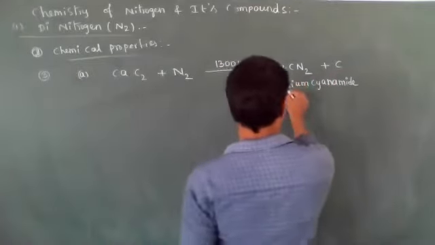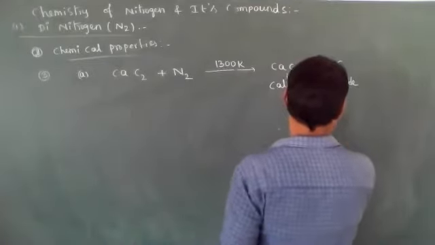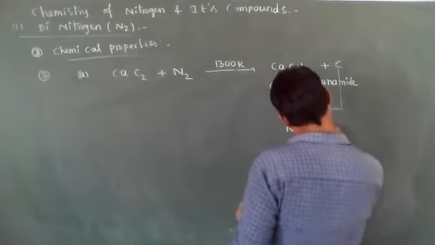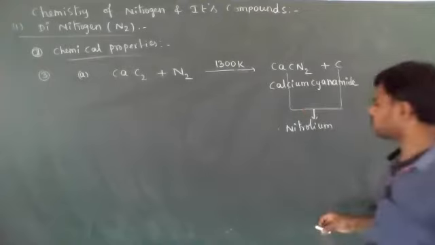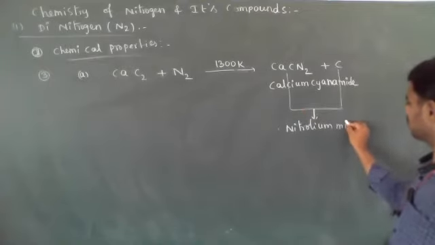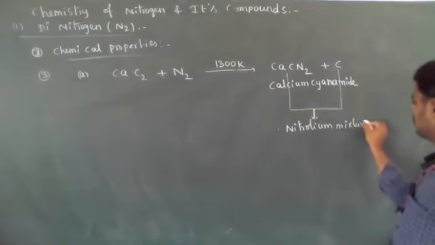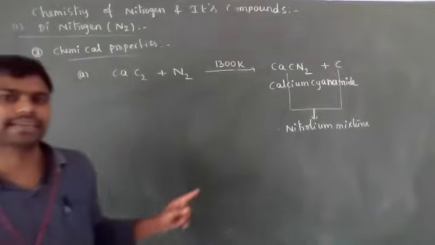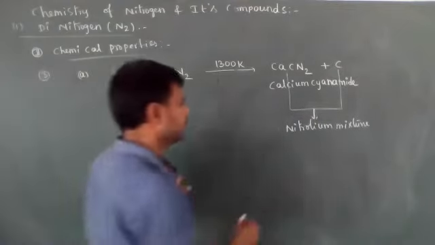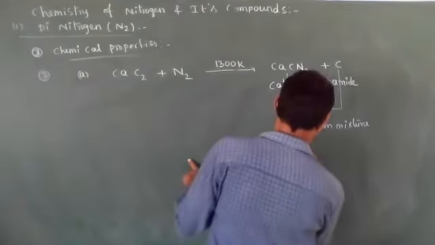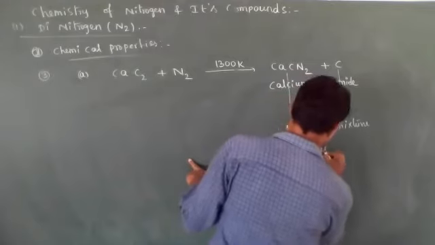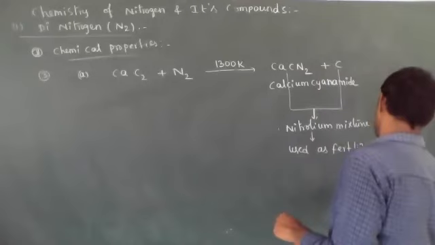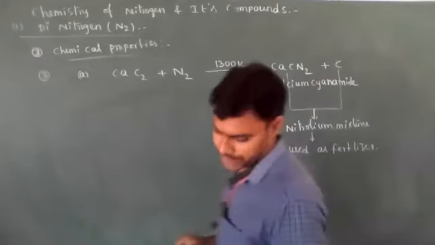This mixture is known as nitrolim mixture. Nitrolim mixture means CaCN2 plus C, carbon or graphite. That mixture is known as nitrolim mixture. It is used as a fertilizer.